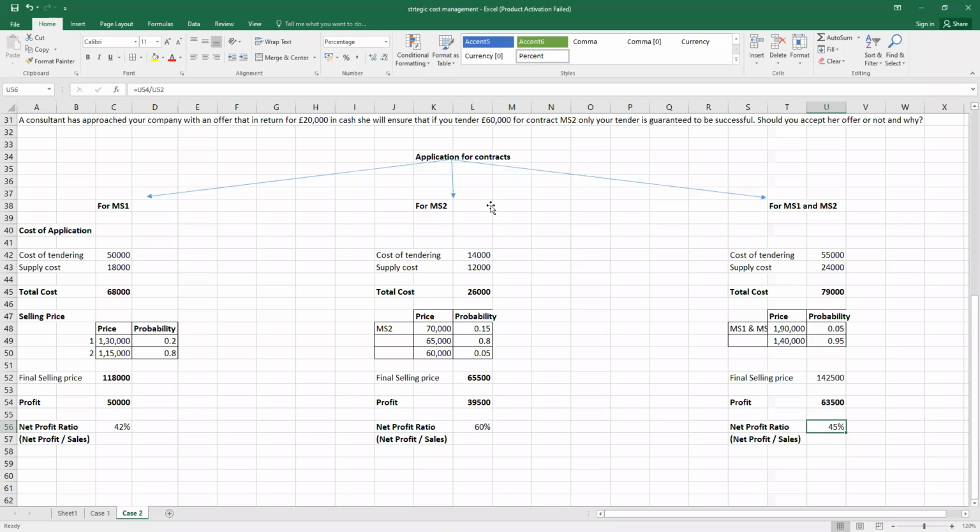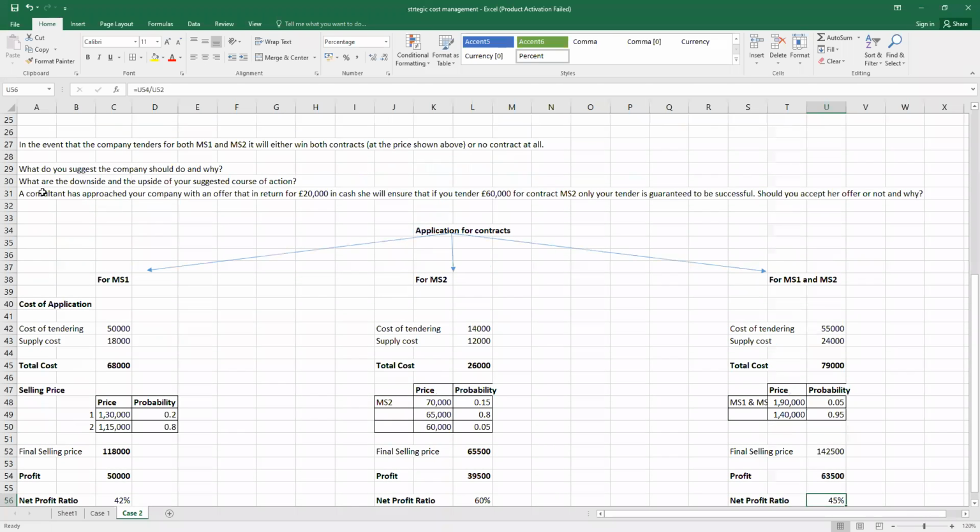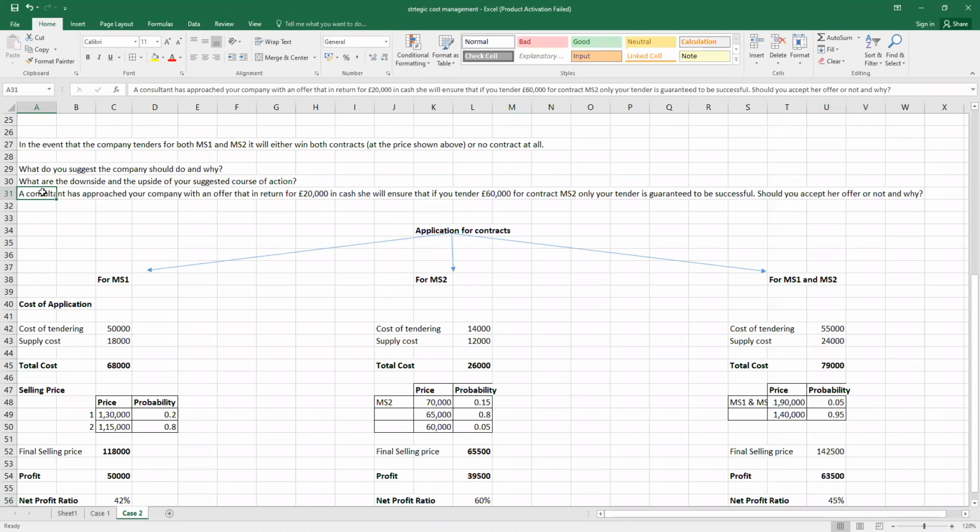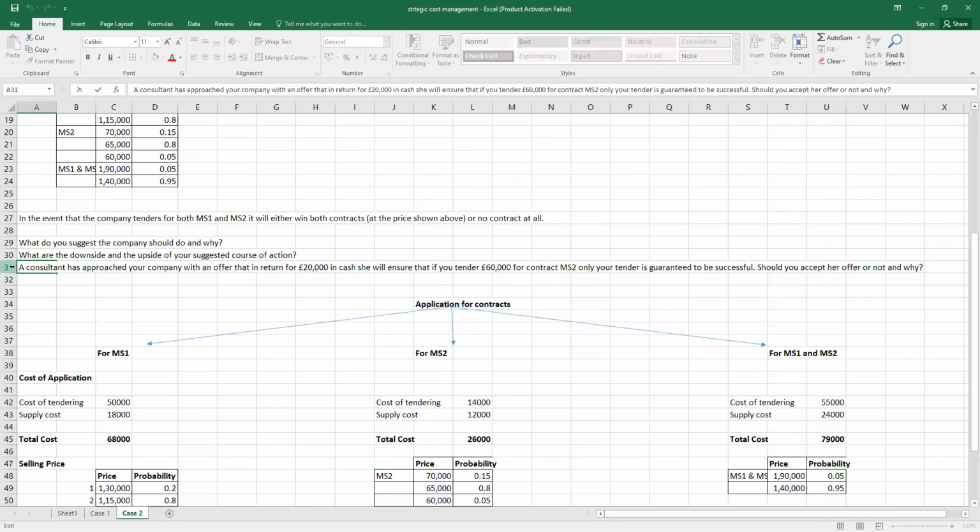But let's go for another question as well. Here, a consultant has approached your company with an offer that in return for 20,000 euros in cash, she will ensure that if you tender 60,000 euros for contract MS2, your tender is guaranteed to be successful. Should you accept the offer or not?